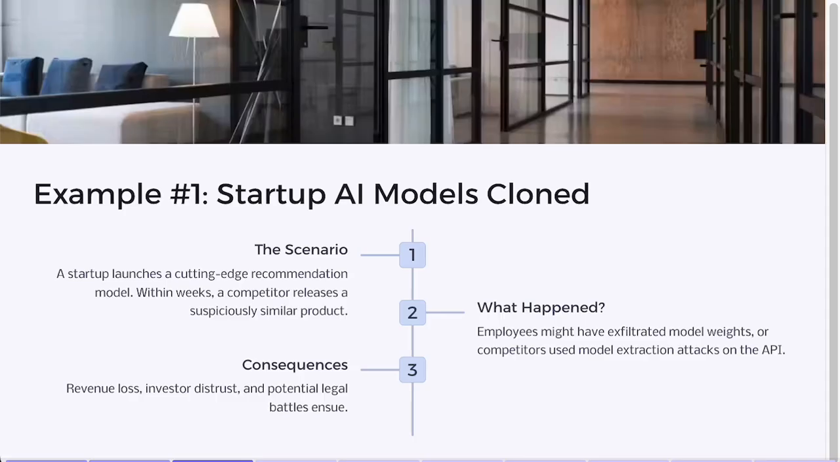Results: revenue loss. The competitor's clone can swoop in without the heavy R&D costs, offering lower prices or faster service. Investor and client distrust. Your startup's value proposition, having a unique model, vanishes. And legal battles: proving the competitor stole your model might require forensics, legal expertise, and more financial resources. A 2022 Microsoft study revealed that well-crafted model extraction attacks can capture 90% or more of a model's performance if rate limiting and other security measures are not in place.